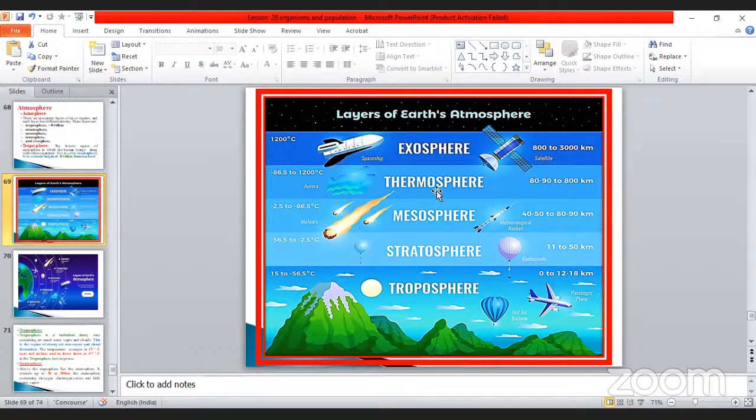Thermosphere, see this. This is a climatic area. Meteors here, the meteors have been given here. This is called radar, like that they have given us here. Here, aurora, thermosphere, the climate changes also occur in this area only. The last one is called exosphere, which is nothing but spaceships and satellites. They may be in this area only.